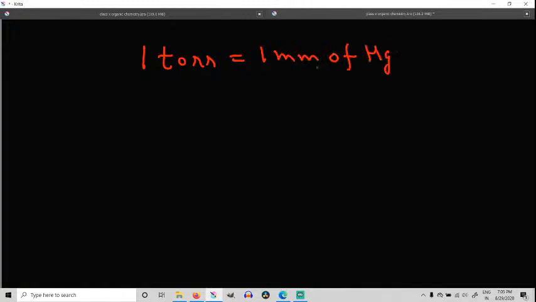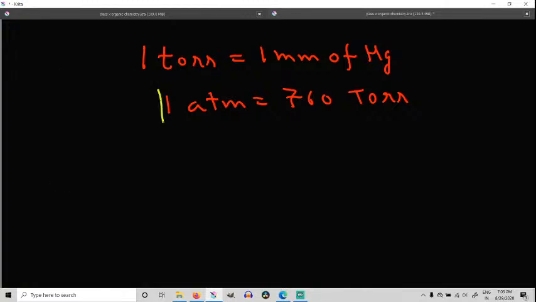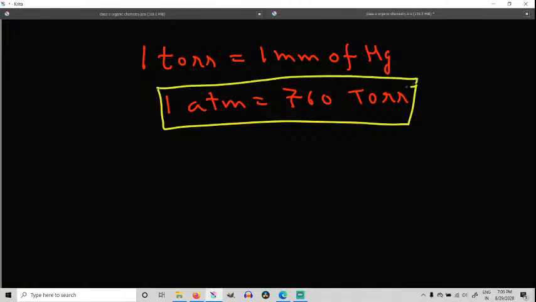So we can say that 1 atm is equal to 760 torr. 1 atm is 760 millimeters of Hg, which means that 1 atm is equal to 760 torr. ठीक है, so 1 millimeter of Hg is known as 1 torr. समझ में आ गया?